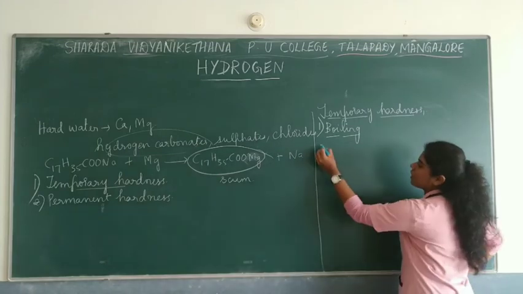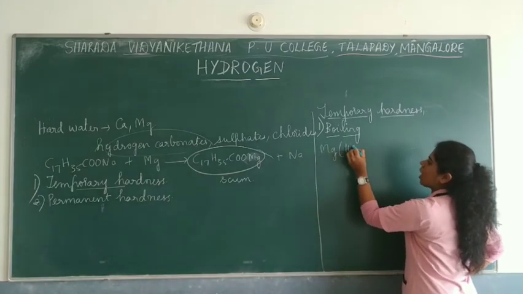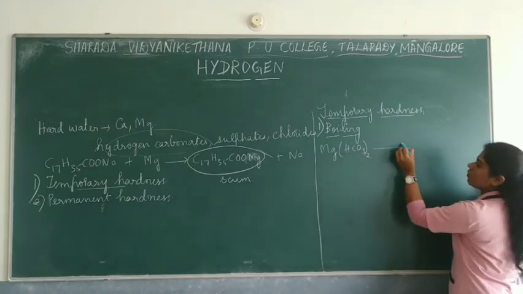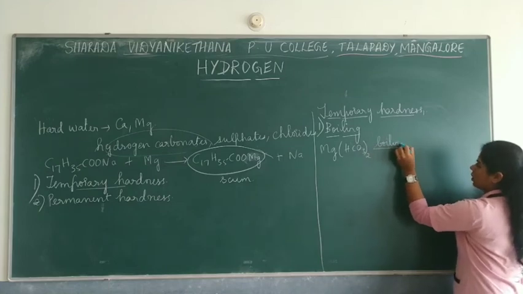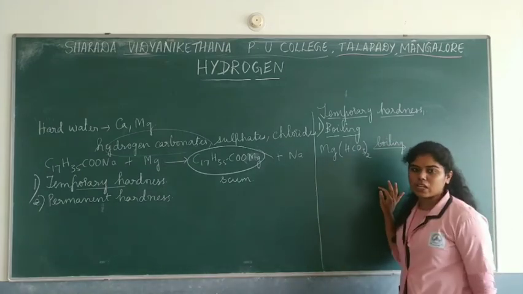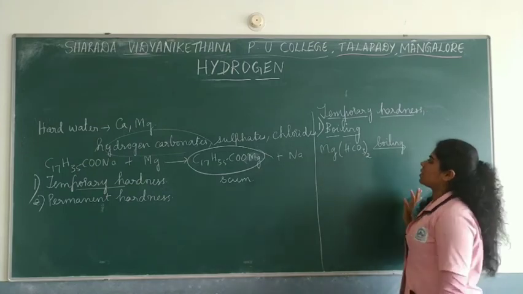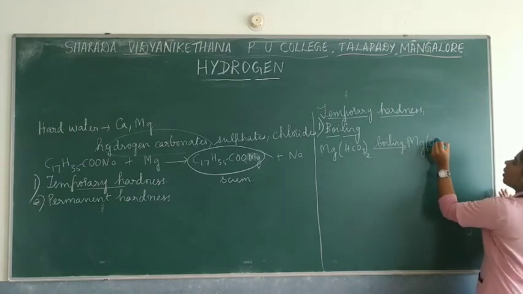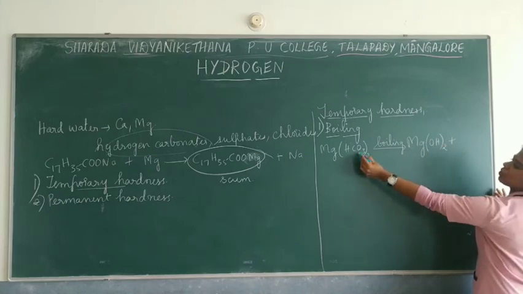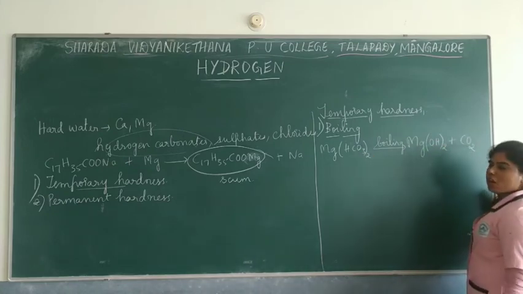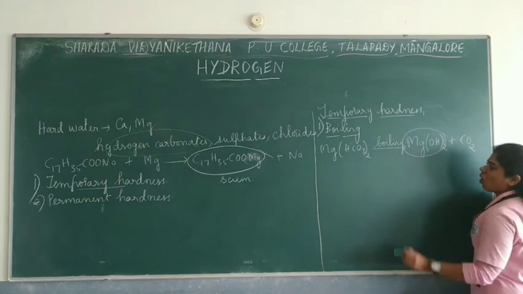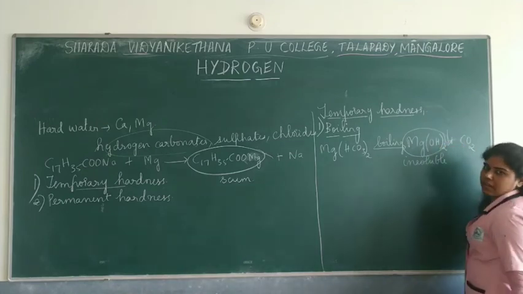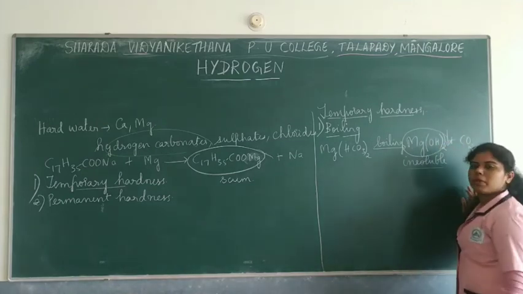Now suppose magnesium is present in water as magnesium hydrogen carbonate. How can we remove this by boiling? When we boil this water which consists of magnesium hydrogen carbonate, they form magnesium hydroxide with the liberation of carbon dioxide. This magnesium hydroxide is insoluble in nature, so an insoluble precipitate is formed.